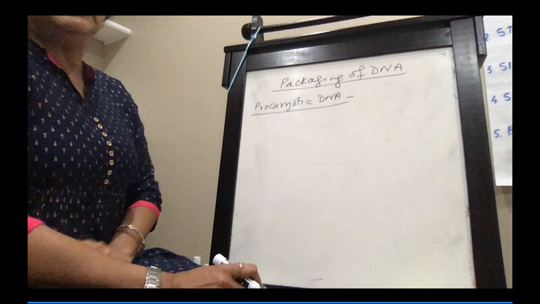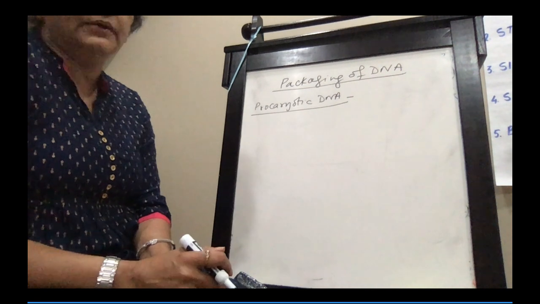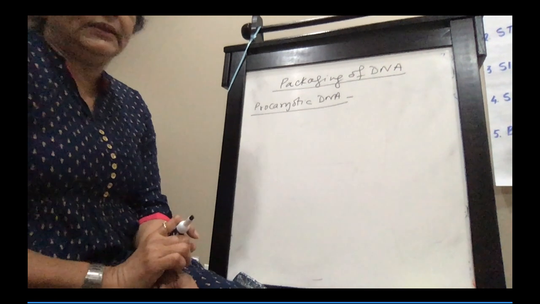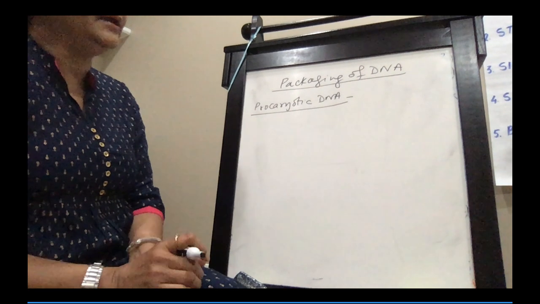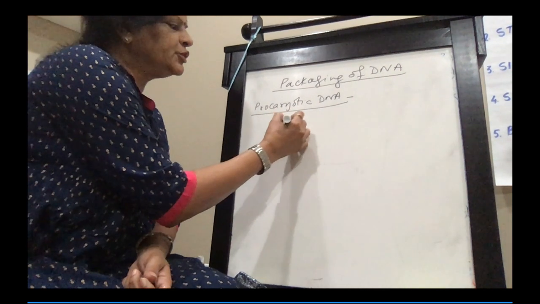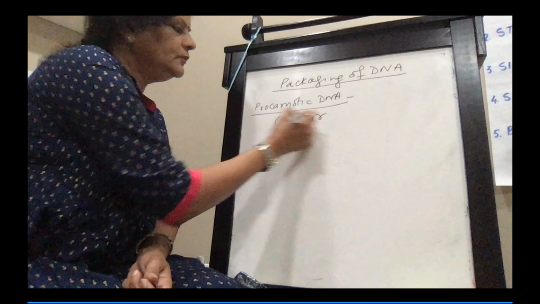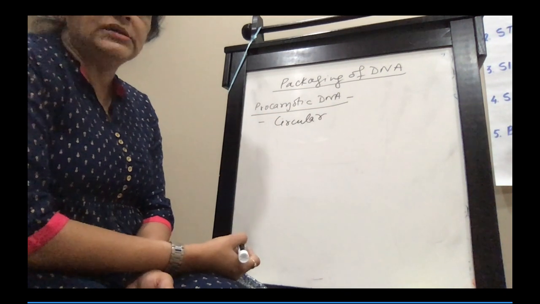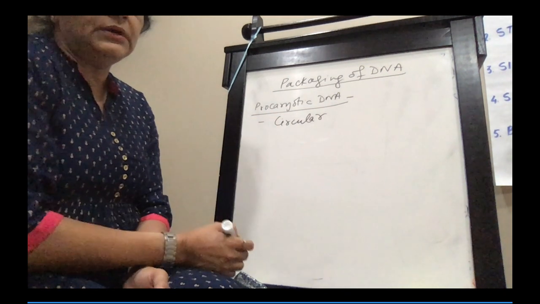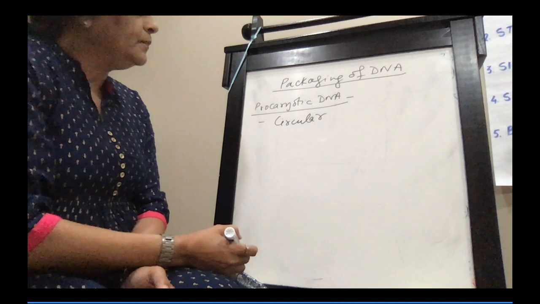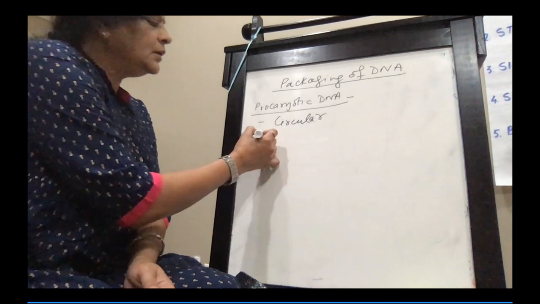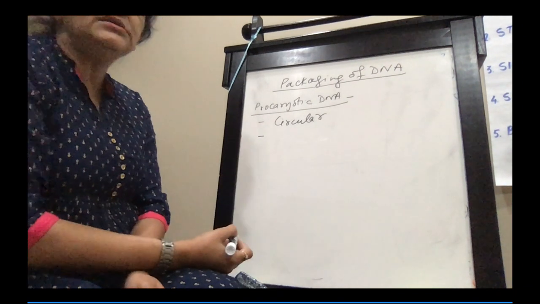Prokaryotic DNA, basically DNA which is found in bacteria, cyanobacteria. So prokaryotic DNA is first of all circular. It is a circular DNA. It is not a linear DNA. So it is a circular DNA and the DNA is negatively charged.